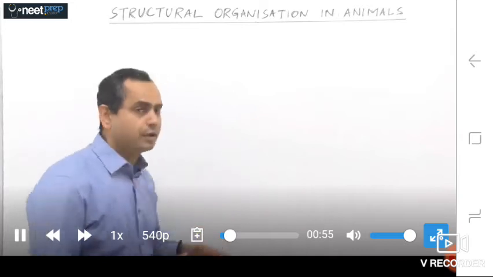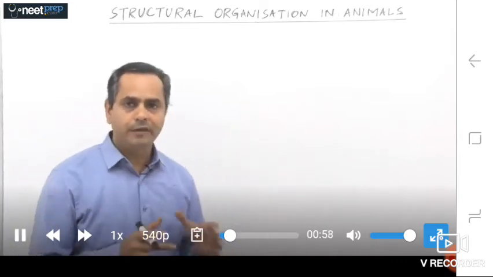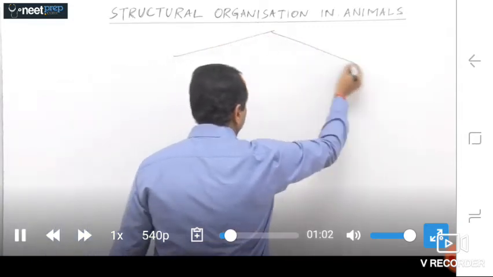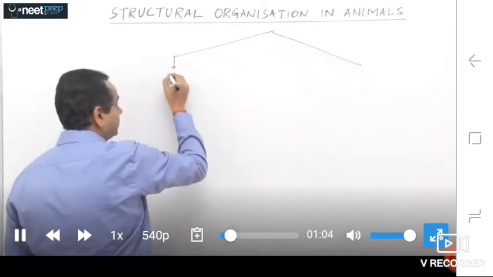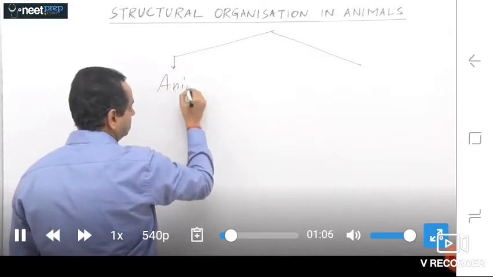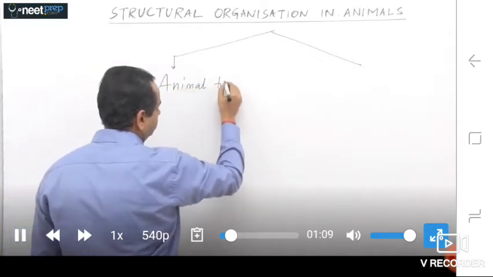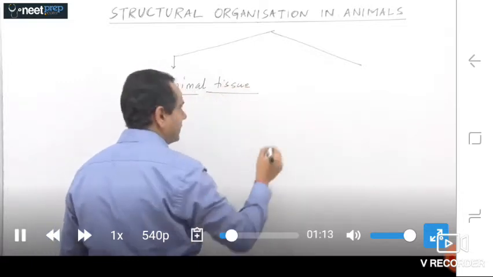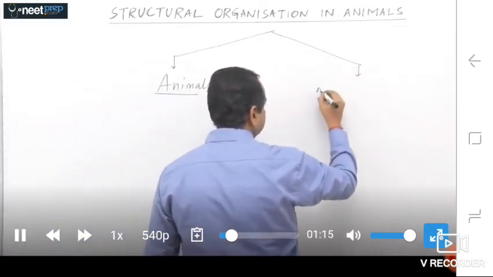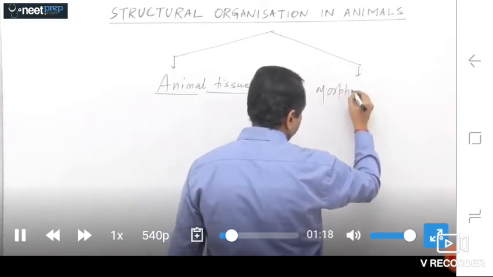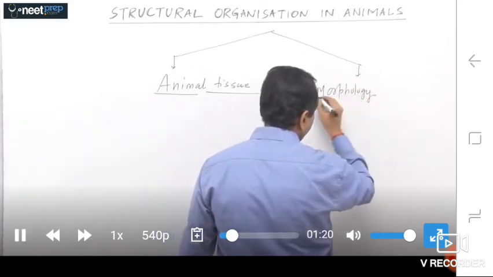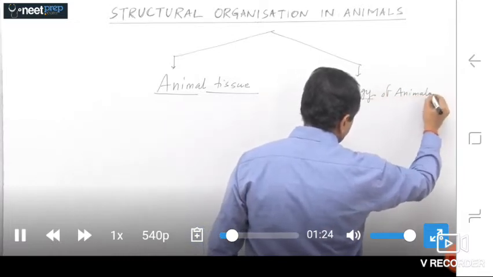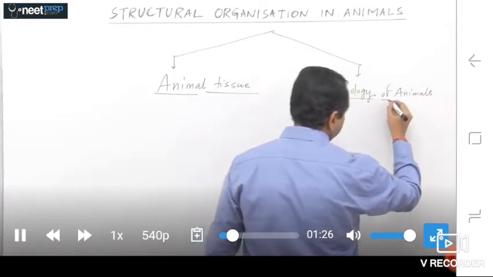So this chapter, structural organization in animals, can be divided broadly into two different parts, two different groups. One is animal tissue, and second is morphology of animals.